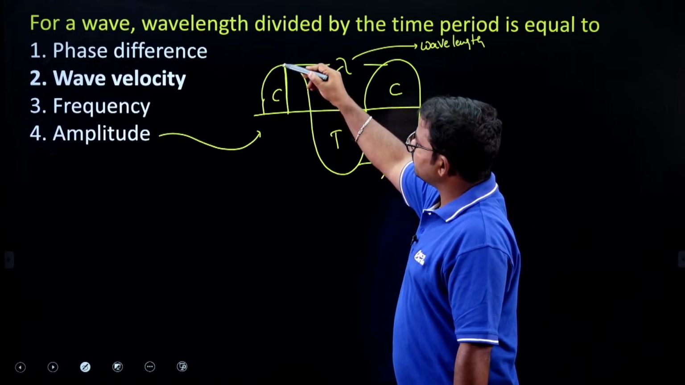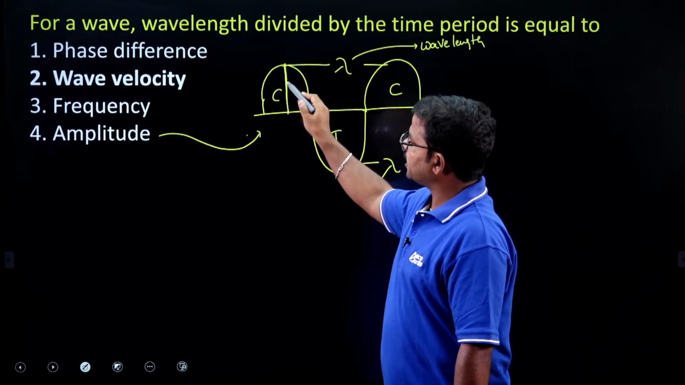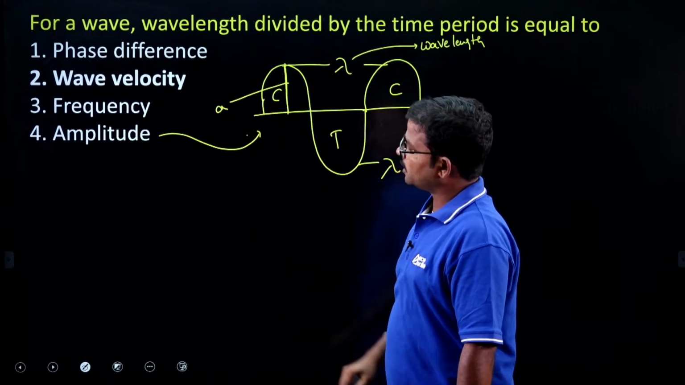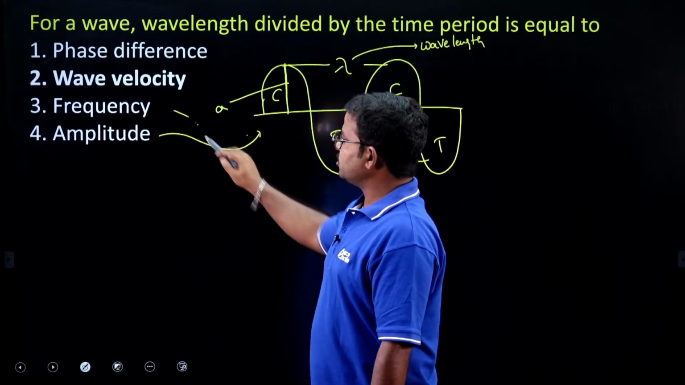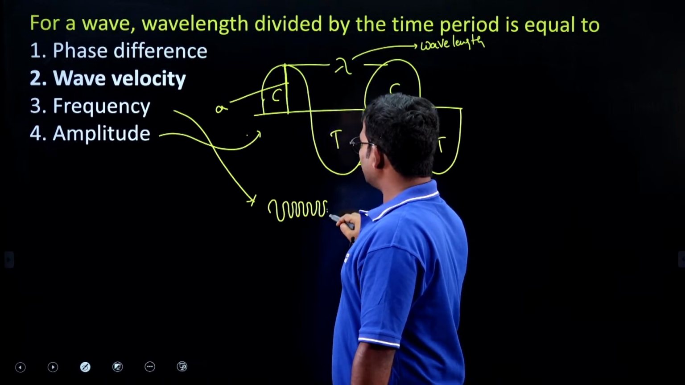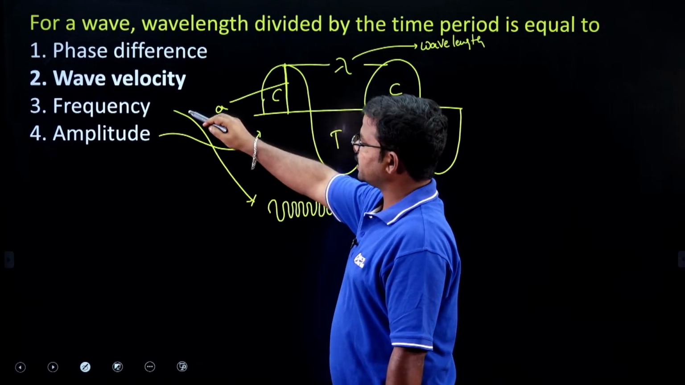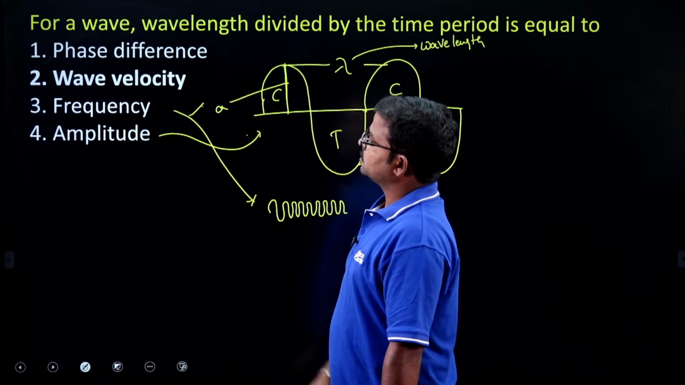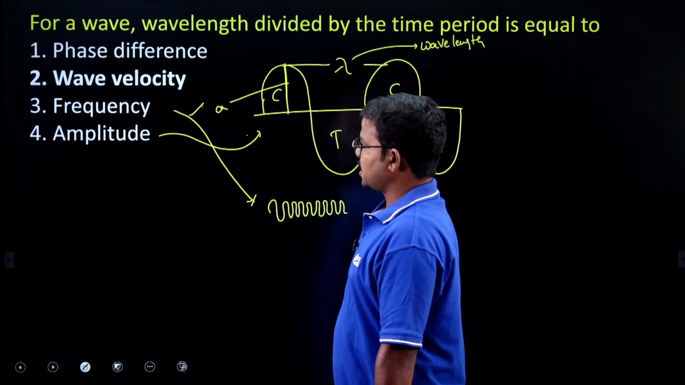Next, amplitude. Amplitude means the maximum displacement of a vibrating particle from its mean position. So this is the maximum displacement, considered like amplitude, simply indicated with small a. Next, frequency. Frequency means the number of waves per second or number of oscillations per second. Next, phase difference and wave velocity.